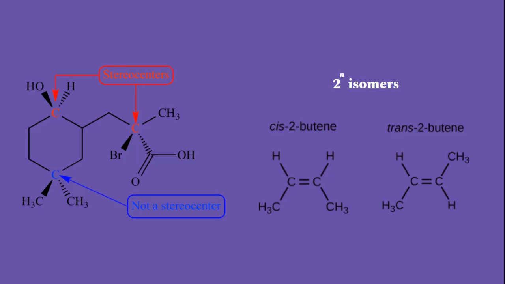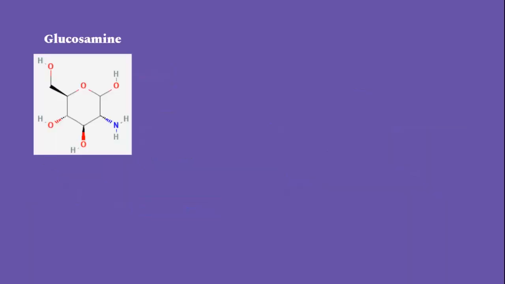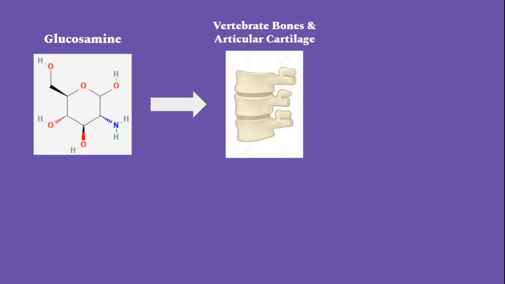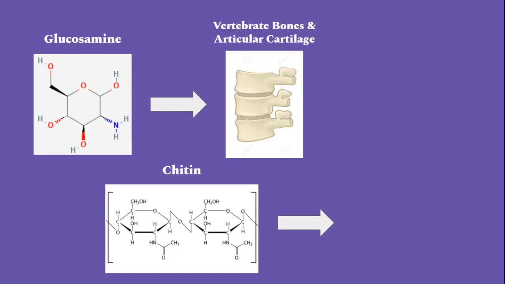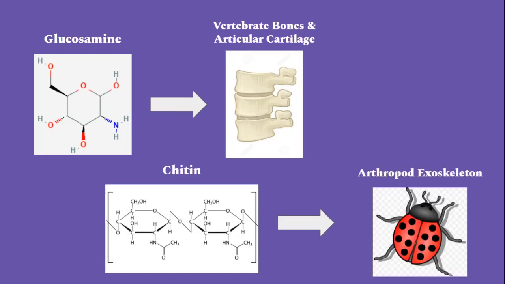They can also be converted into other organic molecules. For example, glucosamine is a molecule that is used in vertebrate bones and articular cartilage. Chitin is another organic molecule and is used when building arthropod exoskeletons.